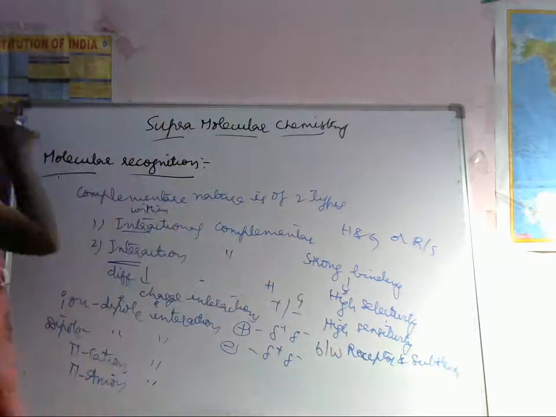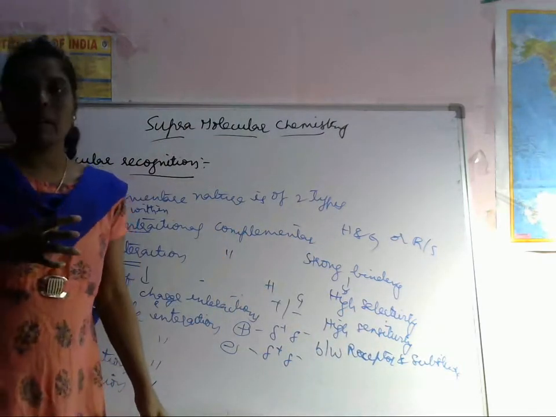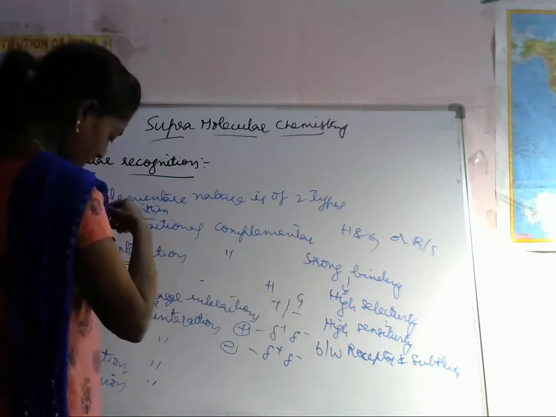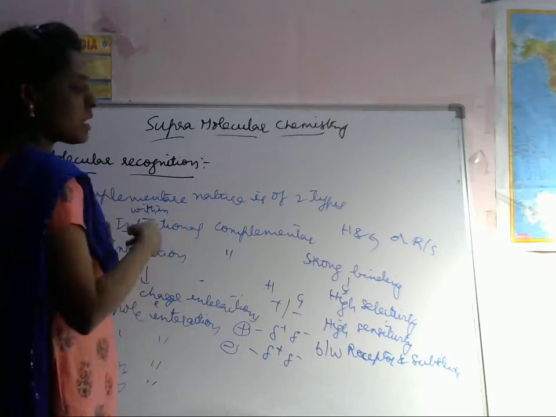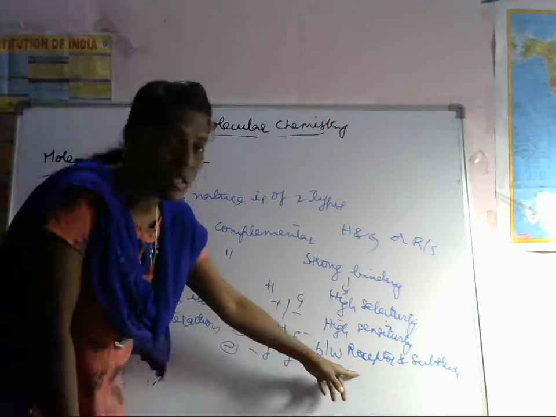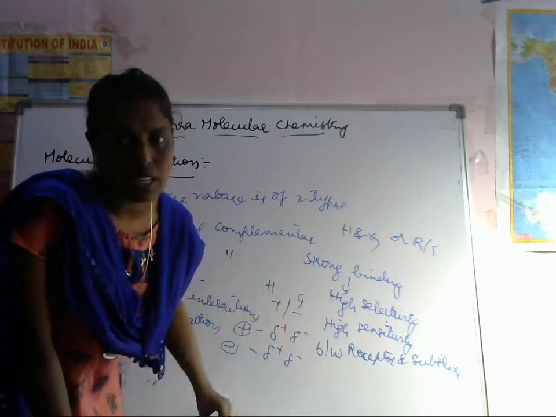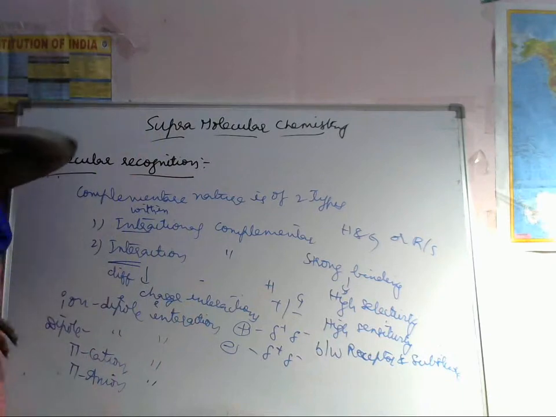So this is about molecular recognition. There should be strong binding between the receptor and substrate, or host and guest. The receptor is called the host, and the substrate is called the guest.